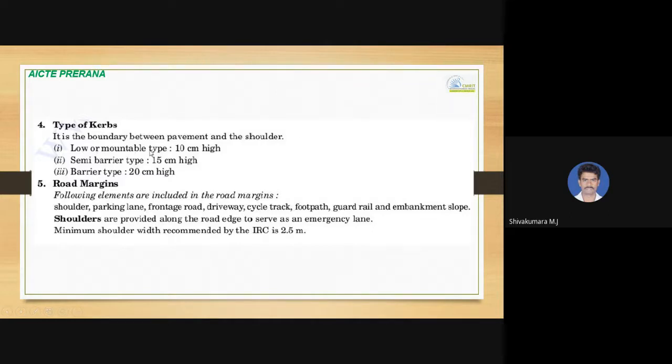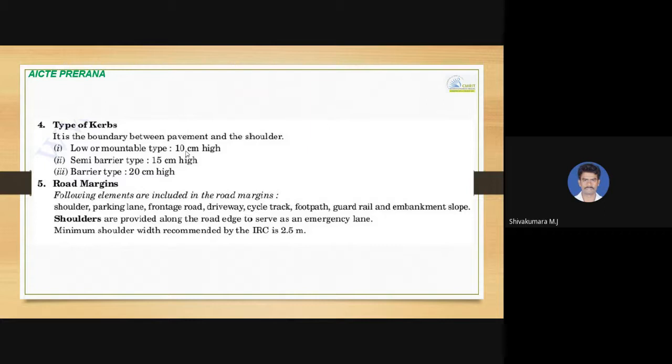For the low or mountable type, the height of these curbs will be 10 centimeters, semi-barrier type 15 centimeters, and barrier type 20 centimeters. In case of a barrier type, you cannot allow the vehicle to change from one lane to another lane, and you can't cross those curbs. But in case of a mountable or low type curb, in some emergency cases or if the traffic flow is high, you can allow the vehicles to cross these curbs and change lanes.